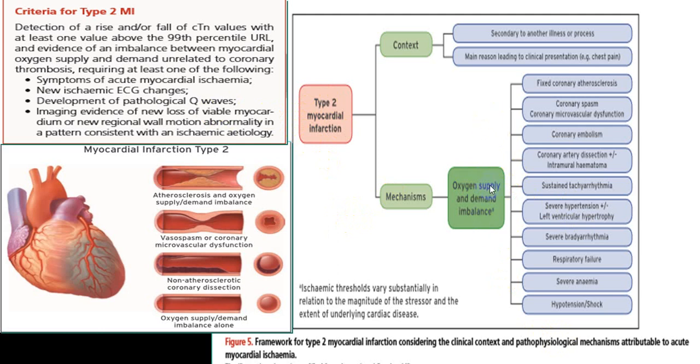This is oxygen supply and demand imbalance, secondary to what we call an illness process, and in this you can have different mechanisms: atherosclerosis, coronary artery spasm, embolism, coronary artery dissection, sustained tachyarrhythmias, hypertension, severe bradycardia, respiratory failure, anemia, hypotension and shock. All this will have increased demand and decreased supply. You have to pinpoint that. That will be in type 2.